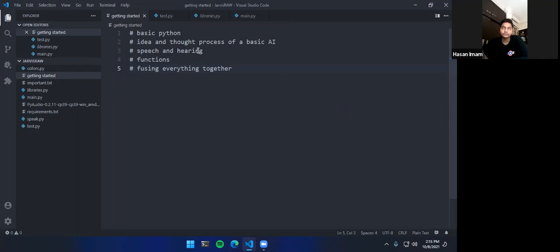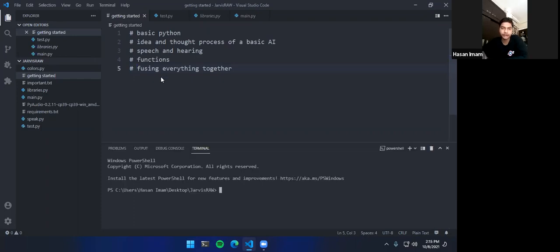Then how do we implement that into speech and hearing? This is where the fun part comes in, that you will be making your computer speak and hear, because speaking is something easy, but hearing is way more complicated stuff in Python programming. So if you are making this right now, or you will be making it later, you will get a recording of this whole lecture also.